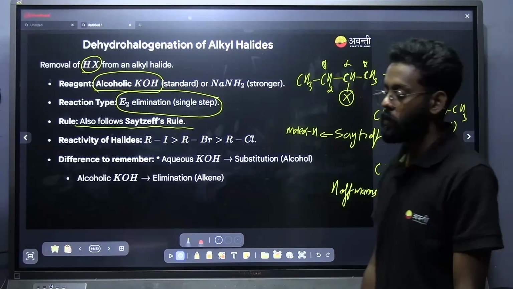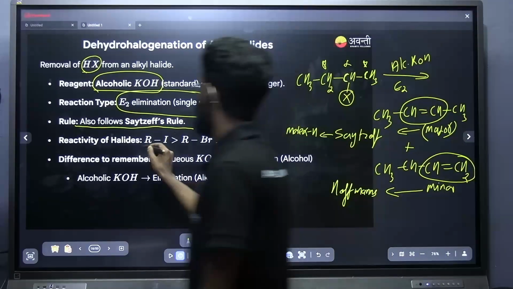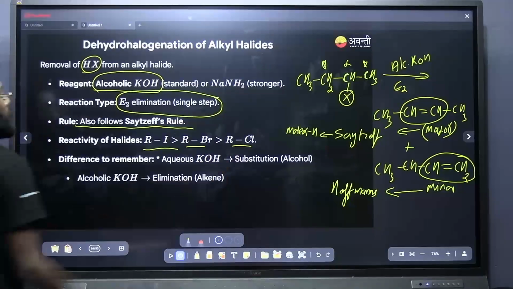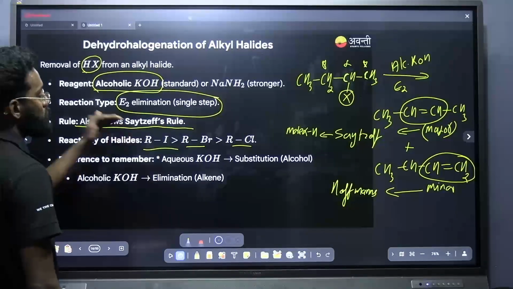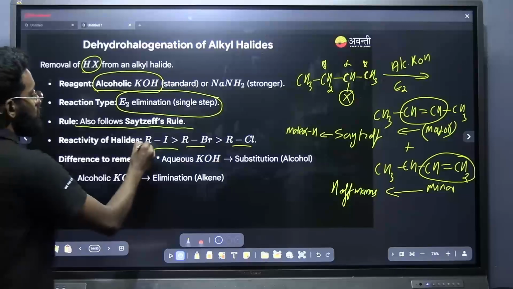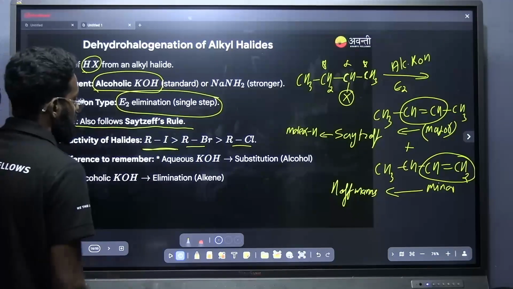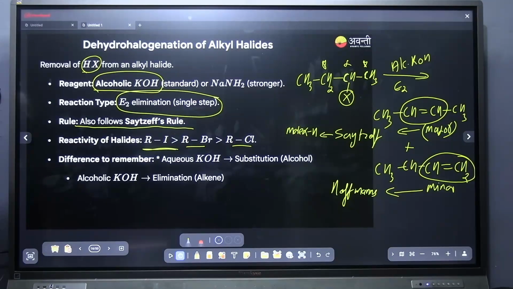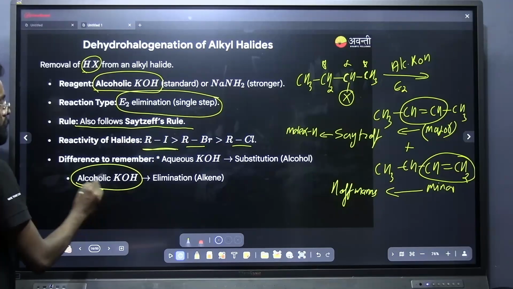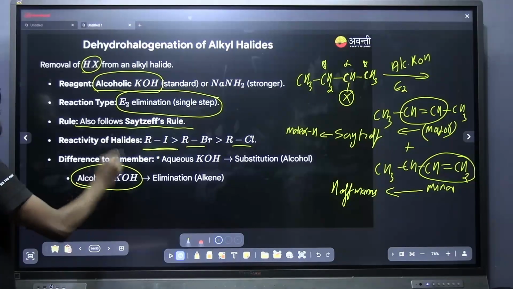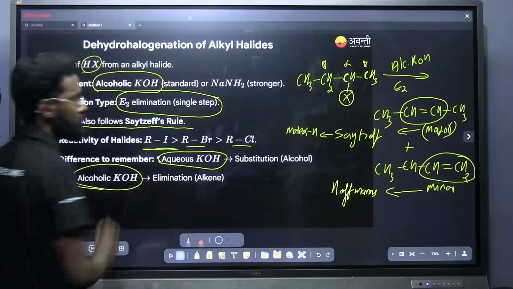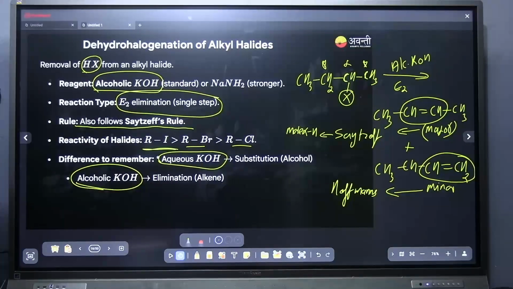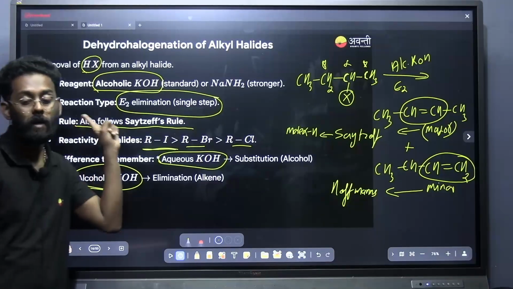Another point you should note down is about the reactivity of halide. Among these, which halide can give a higher rate? That is alkyl iodide, then alkyl bromide, then alkyl chloride. This is how the reactivity will follow. And remember, instead of alcoholic KOH, if you see aqueous KOH on the reagent side, don't get confused. That is not going to be E2 elimination.